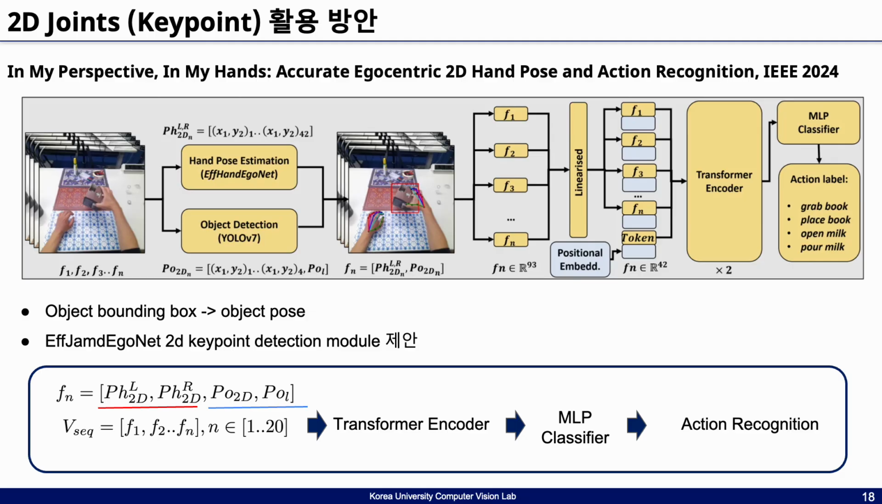They concatenate the key point features from both object pose and hand pose, then add positional embeddings before feeding them through two transformer encoder blocks. The output is passed to an MLP classifier to predict action labels. In this setup as well, the pose estimation model is trained in a supervised manner using datasets like H2O and FPHA, which contain ground truth pose annotations.